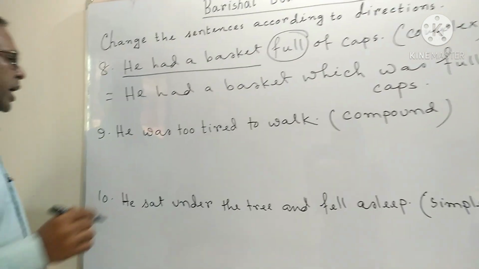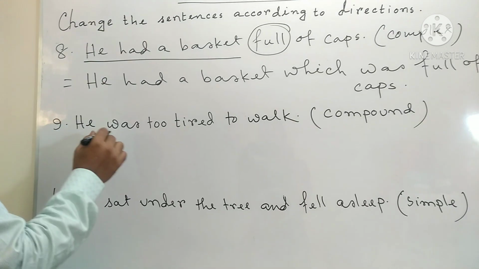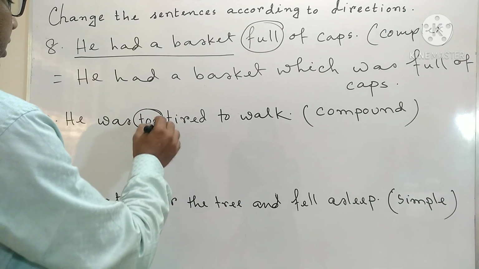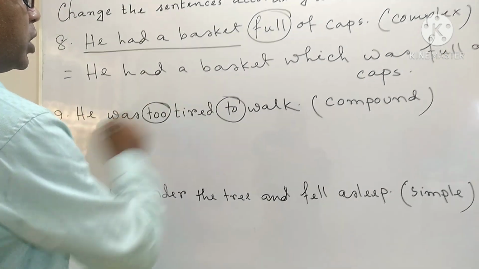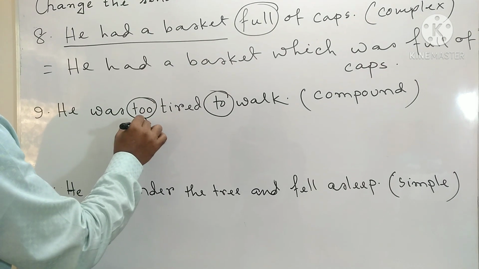In question number 9, "He was very tired to walk." My dear students, just cast your eyes upon these two words. What can you see? You see that too.